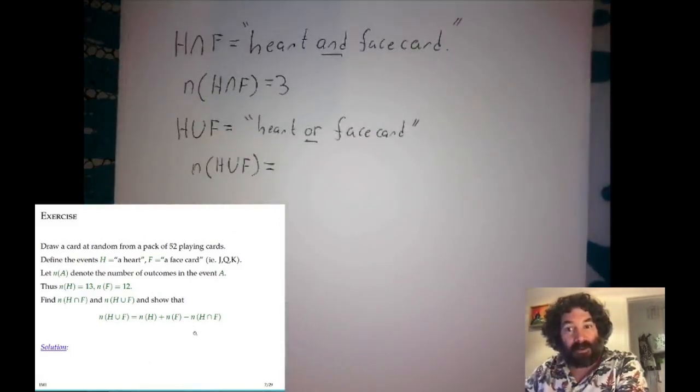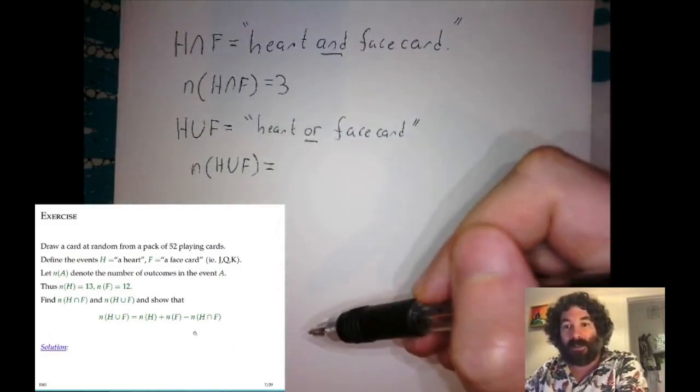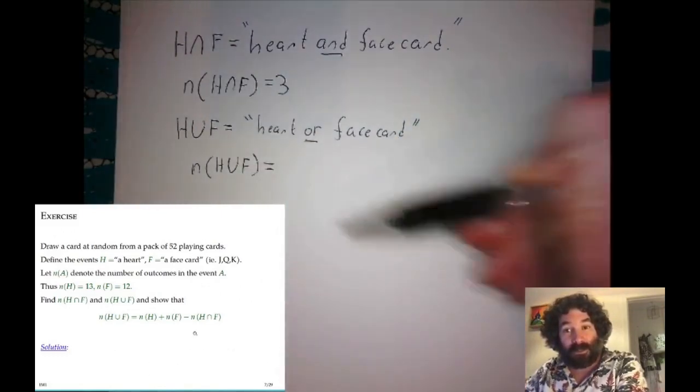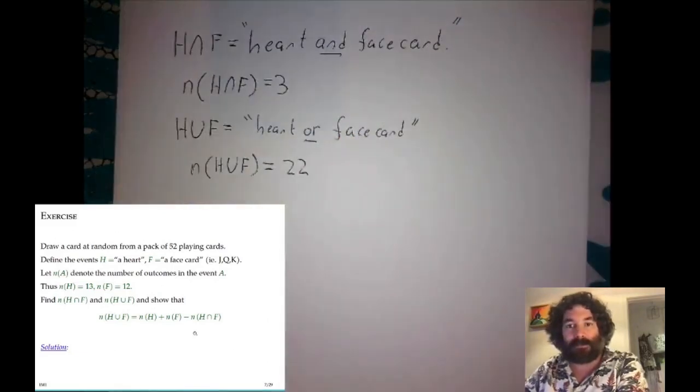There are 13 hearts, and 3 of those hearts are also face cards. Then there are 9 other face cards, because there are 12 face cards total but 3 of those are hearts and have already been counted. So the total number of cards that are hearts or face cards is 13, the number of hearts, plus 9, the number of face cards that aren't hearts. That's 22.